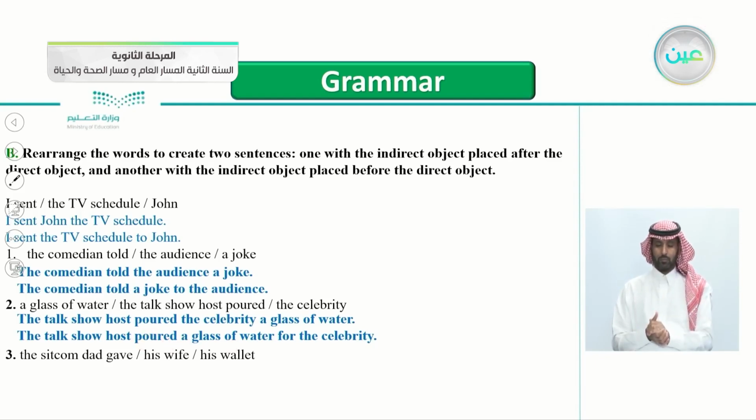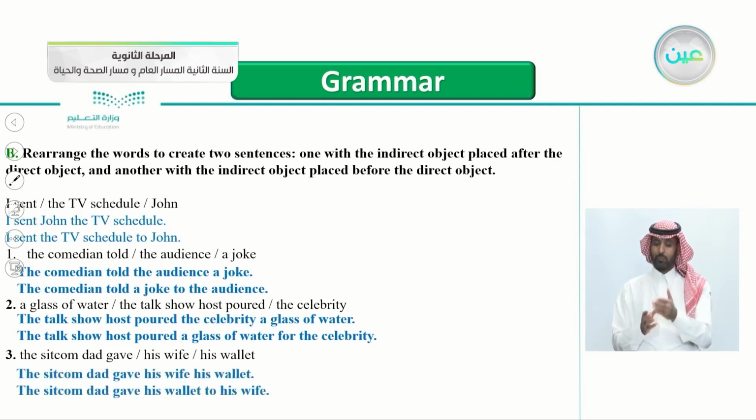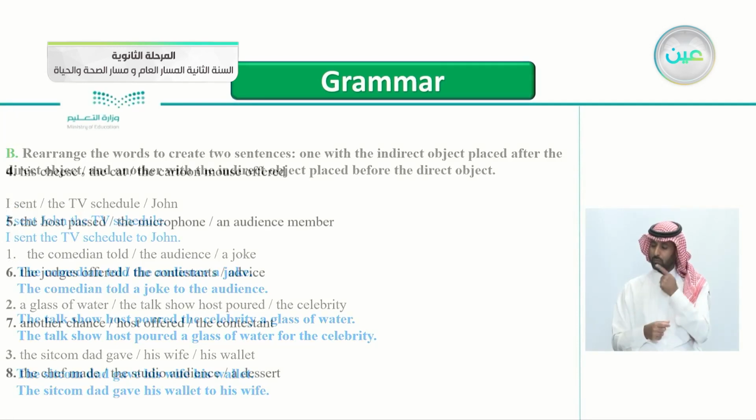Poured. Number three, the sitcom dad gave his wife his wallet. The sitcom dad, and the verb here is gave his wife his wallet. So how do we write the two sentences here? Okay, let's read them together. The sitcom dad gave his wife his wallet, or you can say the sitcom dad gave his wallet to his wife. To his wife. So the wallet here is the direct object, and his wife is the indirect object.